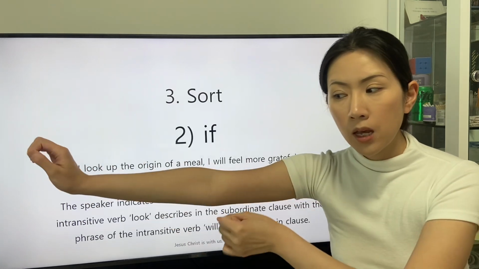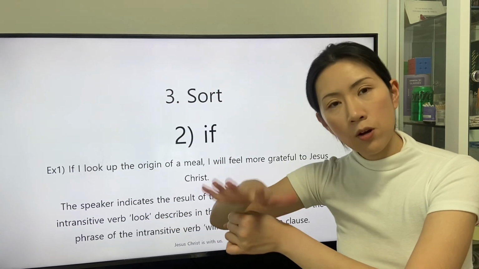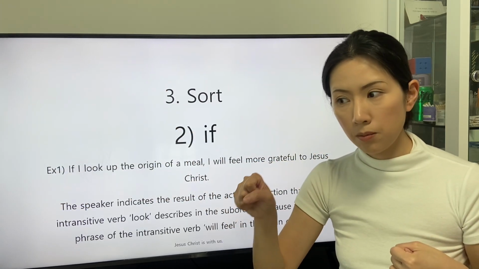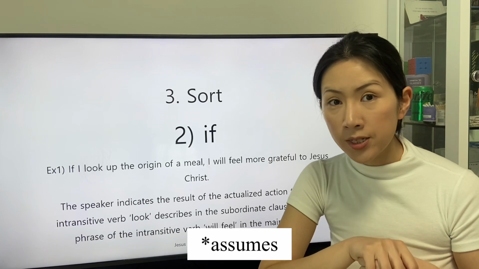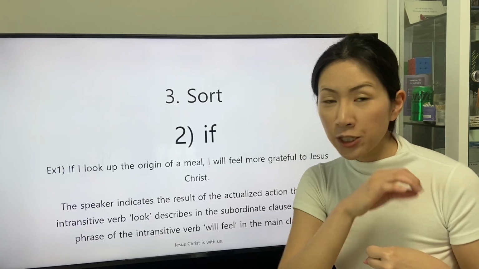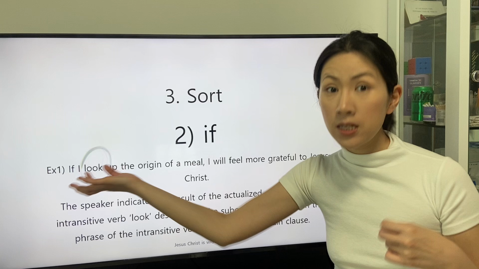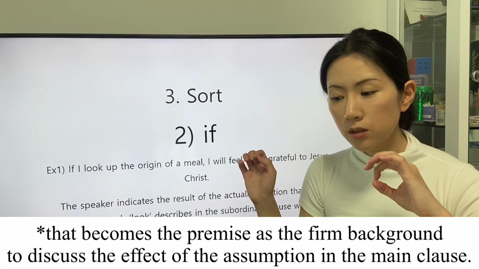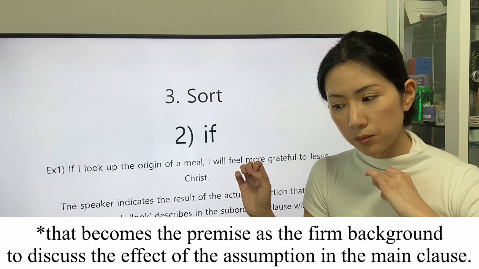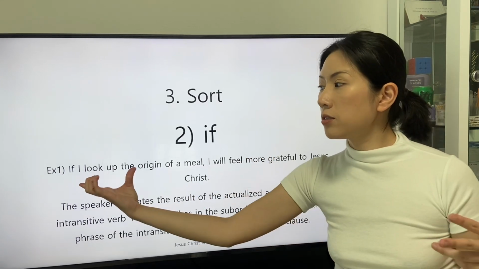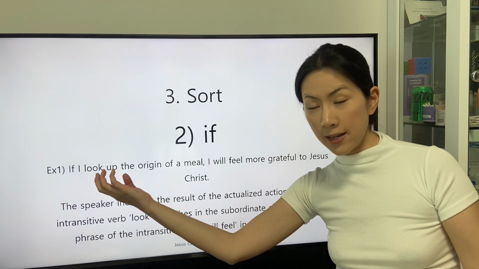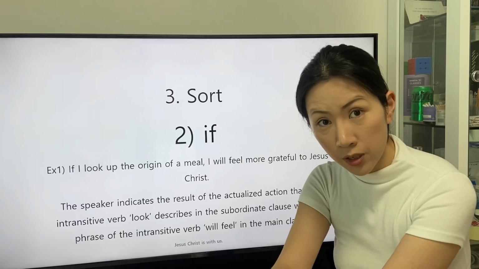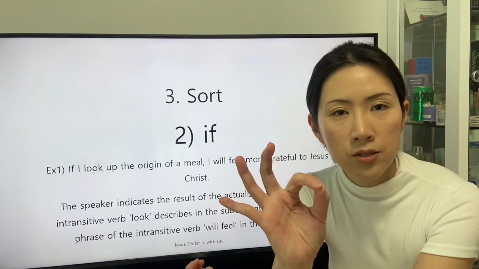The speaker considers the assumed future as the present because the speaker assures the actualization of the action indicated by the intransitive verb look, so the subordinate clause stated in the present tense deals with the assumed future, but the assurance of the speaker